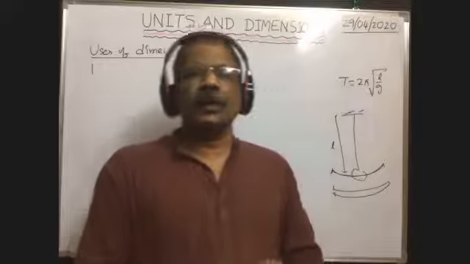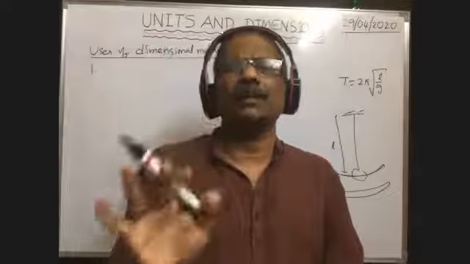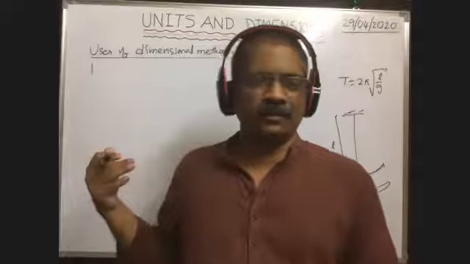Similarly, suppose s = ut + ½at² is there. You have not heard that formula so far, but is it correct or not? We can check with the help of the dimensional method.